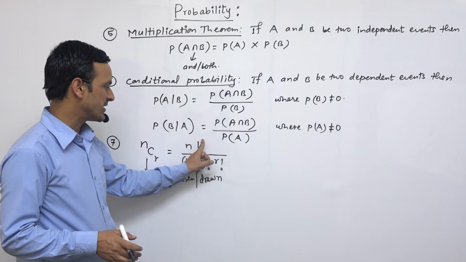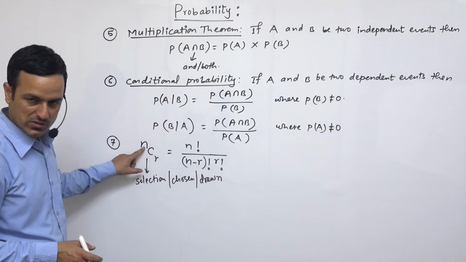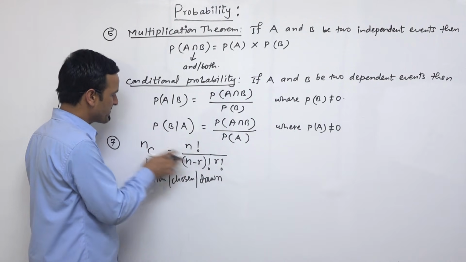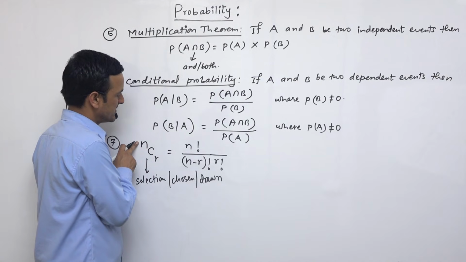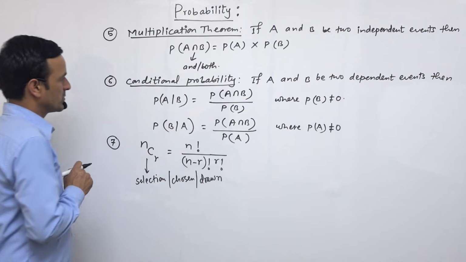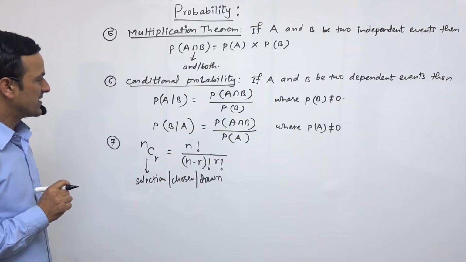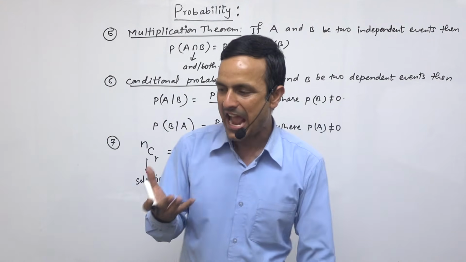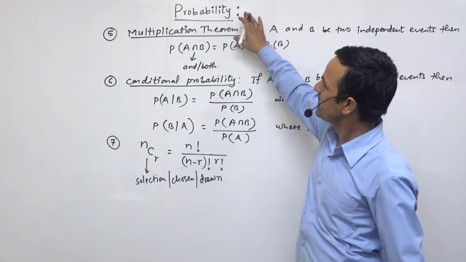nCr means n factorial, where n is the total objects and r is the number of objects taken from these n objects. That this is r. So we should write this one. So these are the formulas. Now we can discuss coin, dice, and cards. So probability is usually applied in this case.